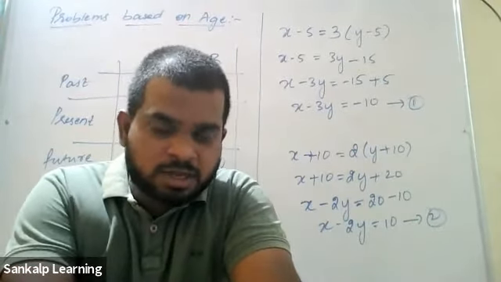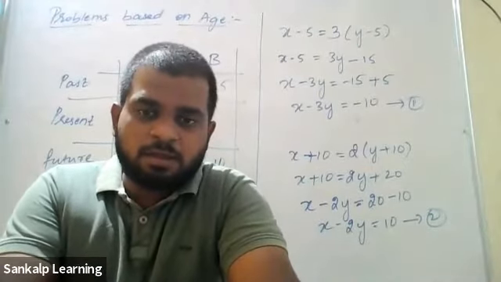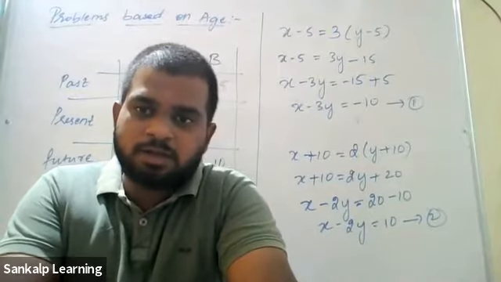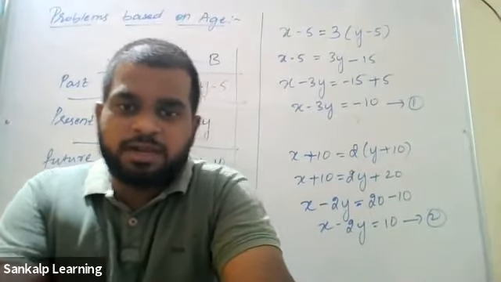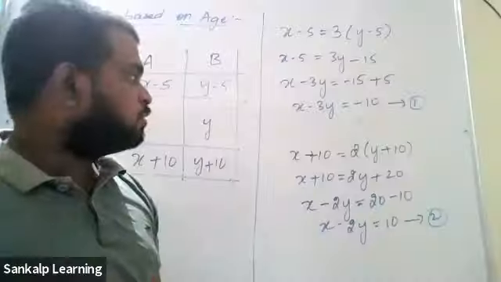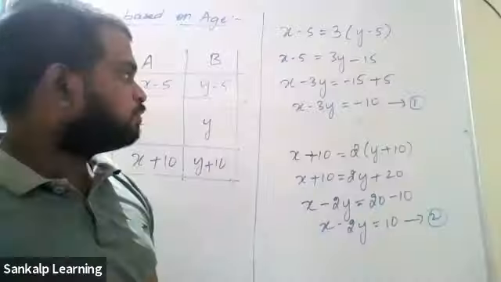Okay, yeah, that's correct. They're both correct. Any other answers? So x should be 50 and y should be 20. You can check it: 5 years ago, it will be 45. Sir, it will be 50. 50 is 45. Yeah, so y is 20 and x is 50, sir. Good. So take these equations: x minus 3y is equal to minus 10, x minus 2y is equal to 10. Solve it by elimination method, you will get the answer.